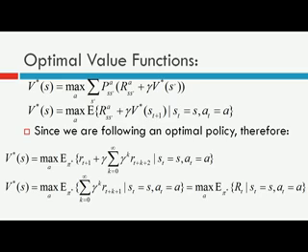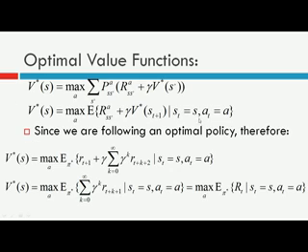So in each state you select an action greedily according to your optimal policy. In short, it means that we are following an optimal policy. So for the optimal policy, this is our state value function, and in each state you follow the action greedily with respect to your optimal policy.